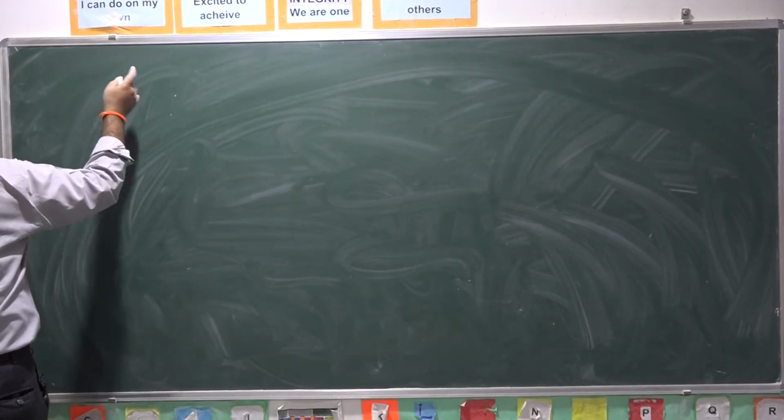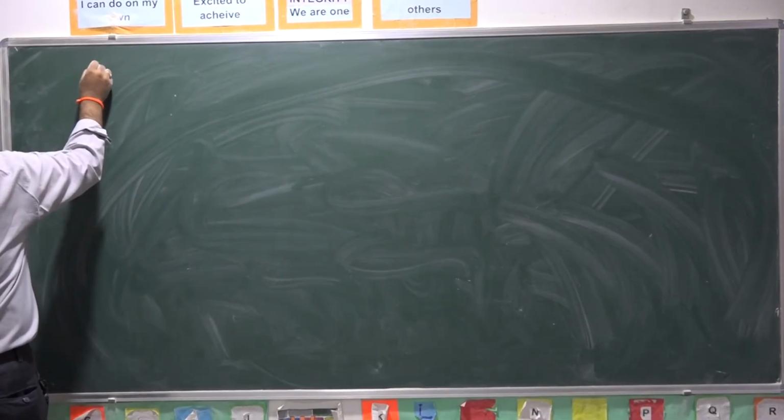To find local maxima and local minima, we use the first derivative test.